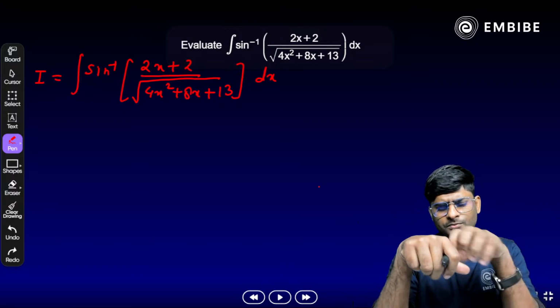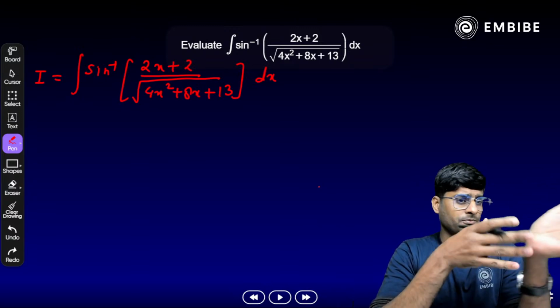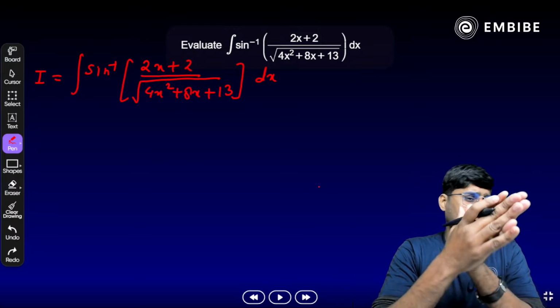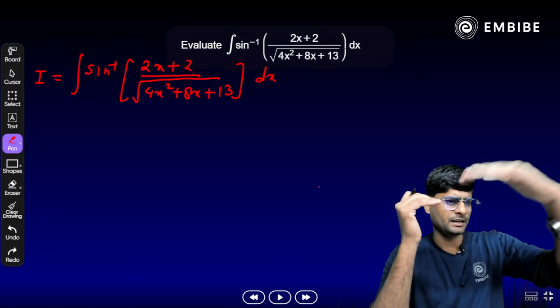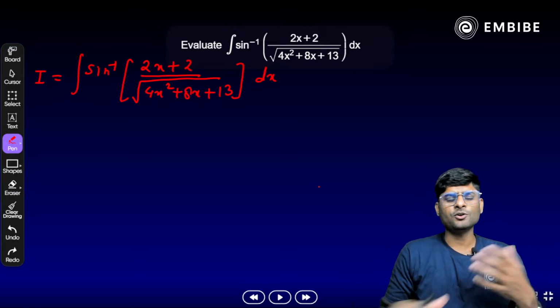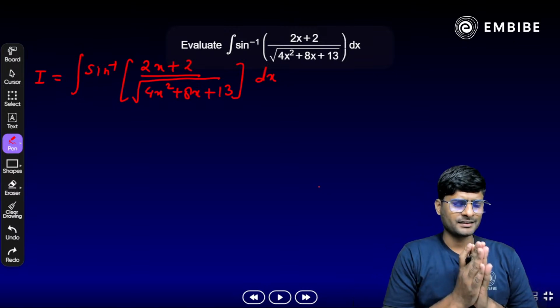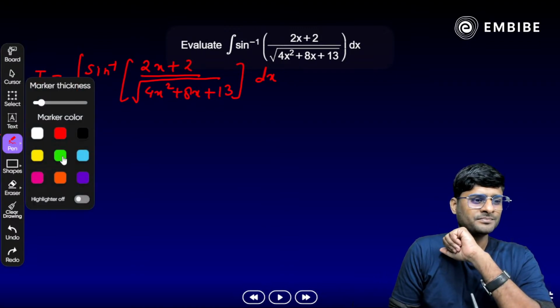If we take 4x common from just two terms, we get x plus 2 only. Yes, something is similar in numerator and denominator. Correct? Alright. Or try to make a perfect square. Yes, try to make a perfect square in the denominator if possible.